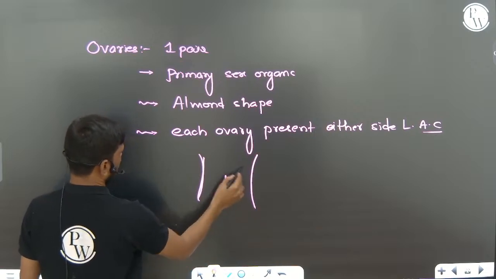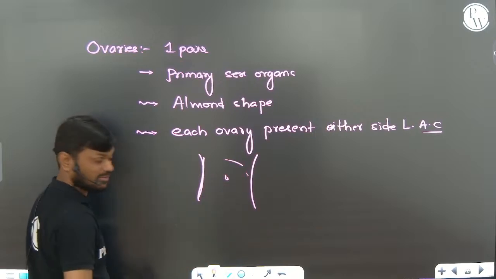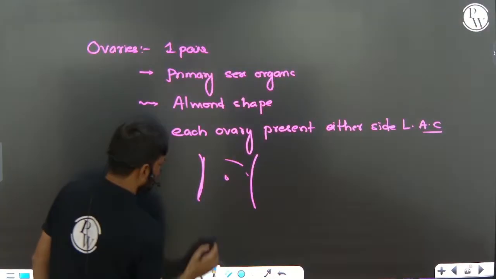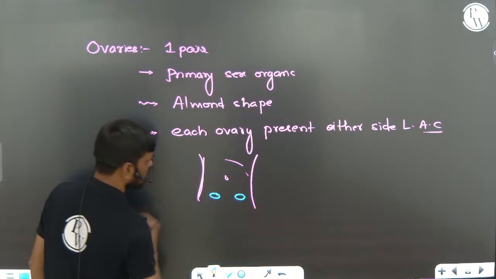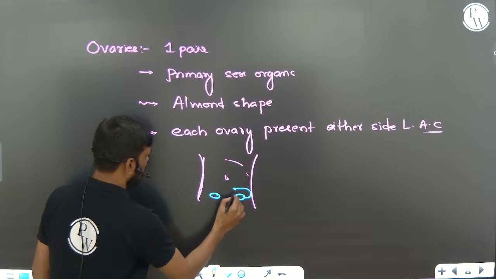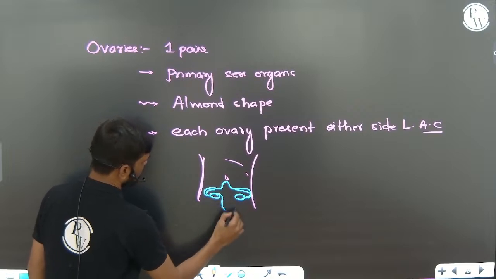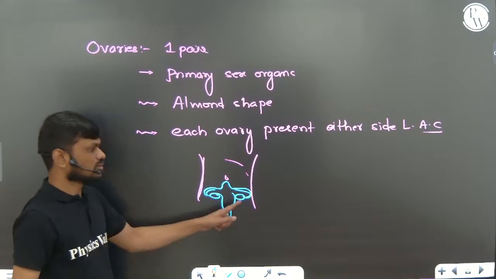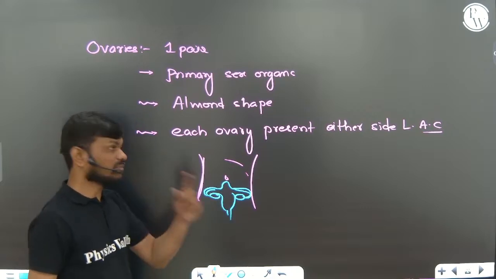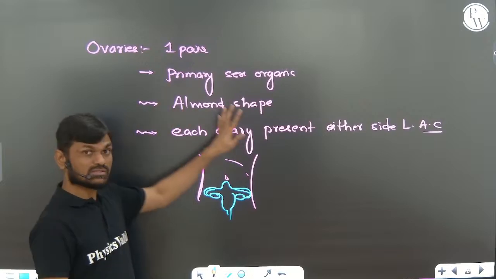So this is the abdominal cavity and this is the lower abdominal cavity. Now here you can see the ovaries are present like this, and the fallopian tube. So on either side of the lower abdominal cavity, one pair of ovaries is present.